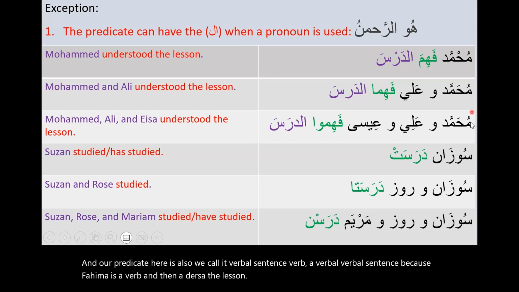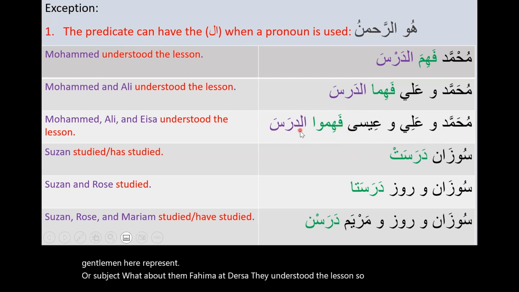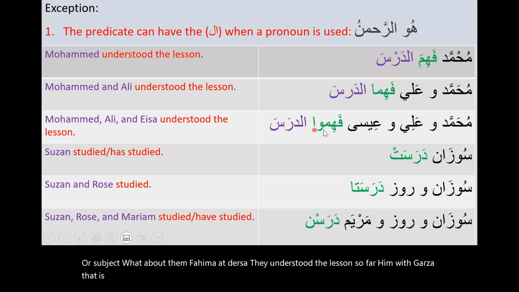All right. So let's have more than two, Muhammad wa Ali wa Isa. These three gentlemen represent our subject. What about them? Fahimu ad-darsa. They understood the lesson. So fahimu ad-darsa, that is our predicate, because it is telling about those three people.